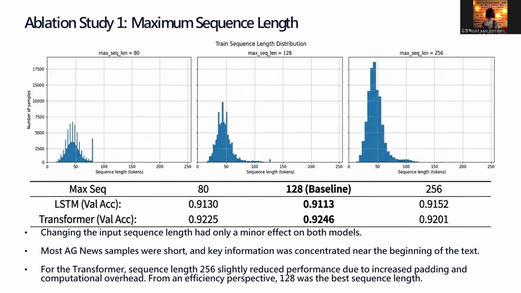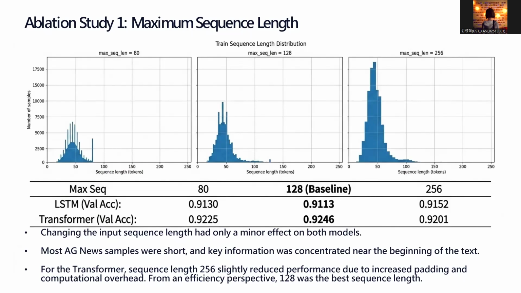The next slide is the sequence length ablation study. We compared maximum sequence lengths of 80, 128, and 256. The question was whether a longer input sequence would improve performance. The results showed that sequence length had only a limited effect.